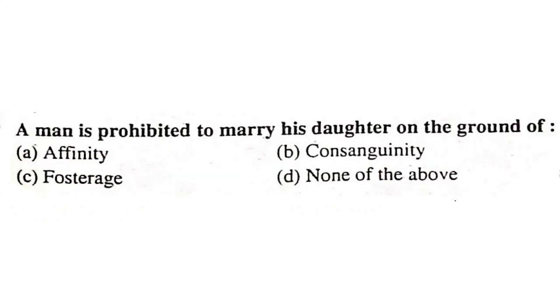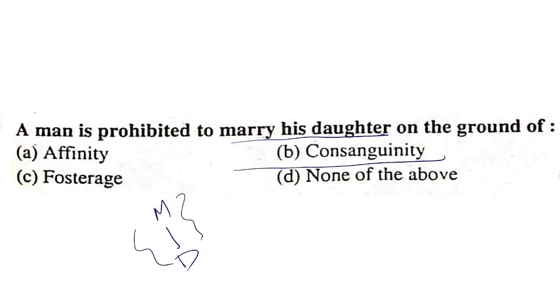A man is prohibited from marrying his daughter on the ground of affinity, consanguinity, fosterage, or none of the above. A man is prohibited from marrying his daughter because they are related by blood. So consanguinity is the correct answer.